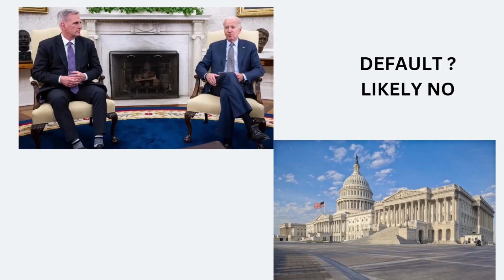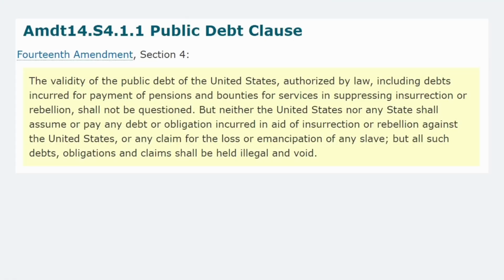The reason is the US is a global leader in the world economy, and it would not like to have that image taken away by becoming a defaulter. If it defaults in its loan repayment or its bond payment, it is going to get downgraded in the bond market also. The rating agencies will downgrade it, and that will not be a good thing for the US economy. Likely the world leader would not like to default on the loan repayment, and even if no consensus is reached in the US Congress, the President still has the power to use Article 14, which is there in their constitution, to increase the debt ceiling.